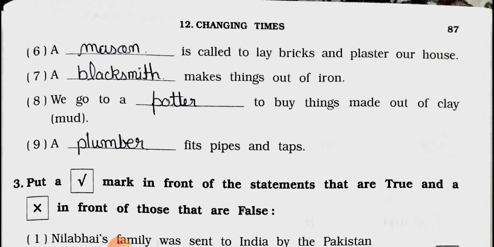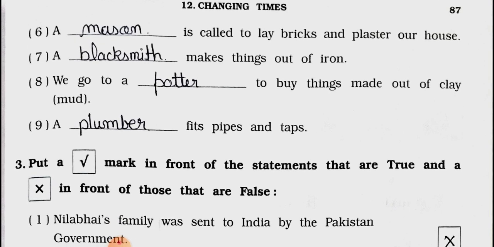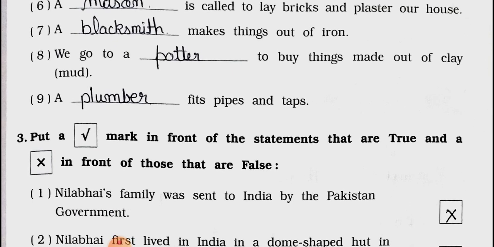Number 7. A blanks makes things out of iron. Answer is blacksmith. Number 8. We go to a blanks to buy things made out of clay, means mud. Answer is potter. We go to a potter to buy things made out of clay, means mud. Number 9. A blanks fits pipes and taps. Answer is plumber. A plumber fits pipes and taps.